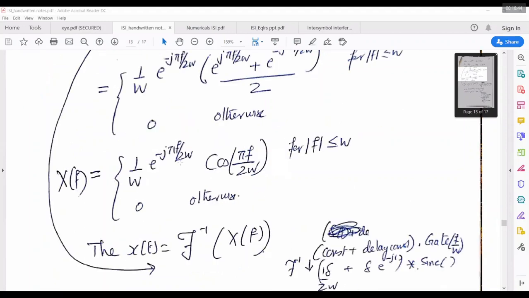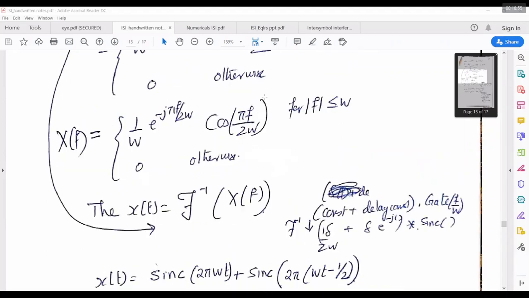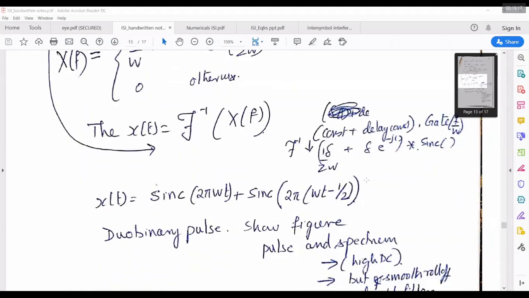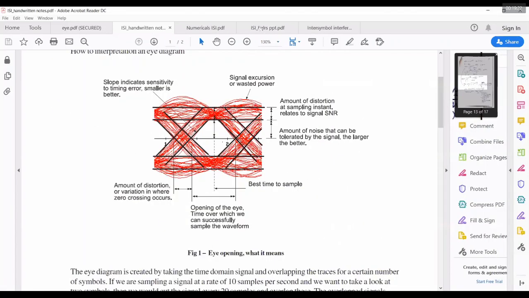I take the inverse Fourier transform. Since this is a constant, the delay term is there, and the cos is a rectangular gated cos. Gated cos means it is restricted in frequency. So if it's a gated cos, I'll get again a sinc function, rectangular multiplied by cos. You can see that sinc of 2 pi Wt, and the delay is also there, so that delay is 2 pi W t minus 1 by 2. So it's called the duobinary pulse. Let me go to the figure of the duobinary pulse.